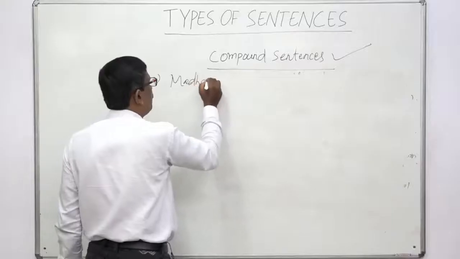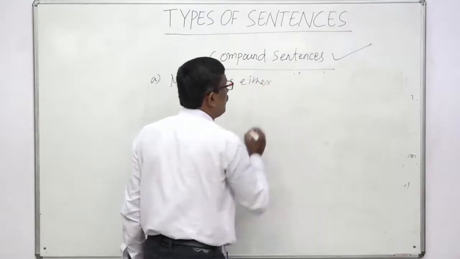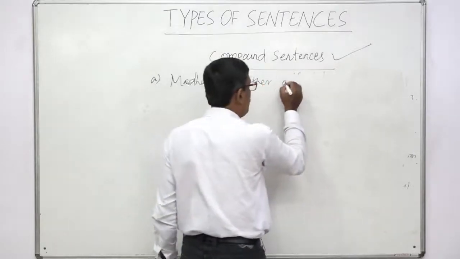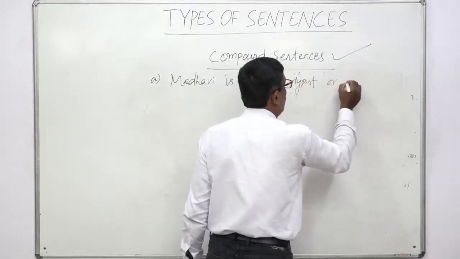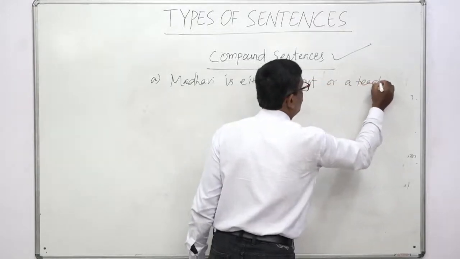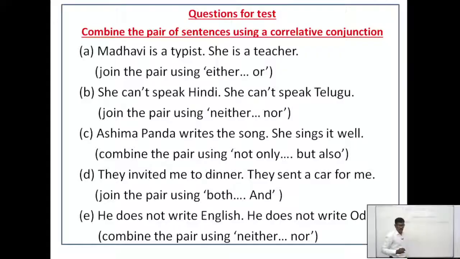Madhavi is either a typist or a teacher. Okay. Then number B. She can't speak Hindi, she can't speak Telugu. You see, both the sentences are negative. Which conjunction will we use here?